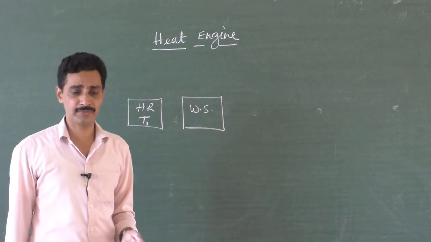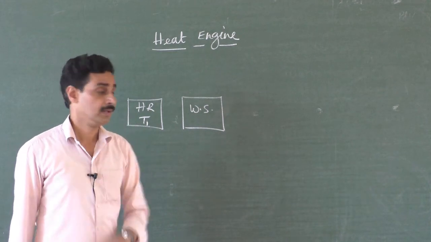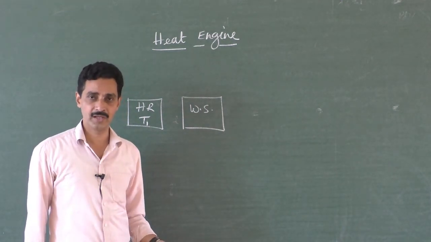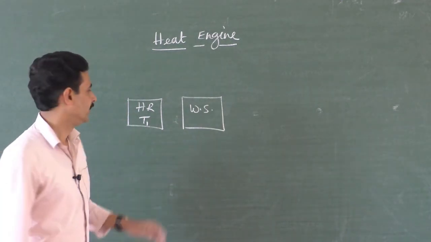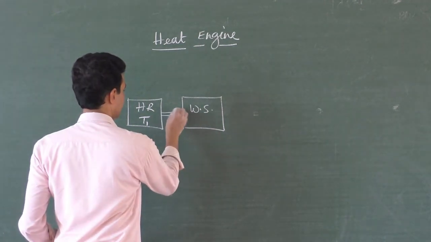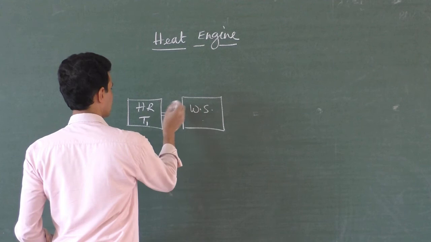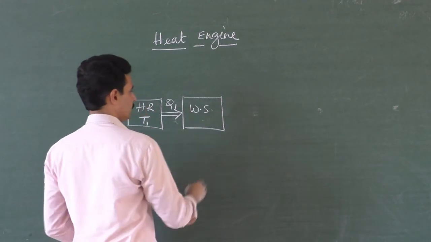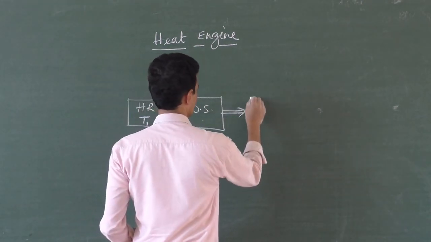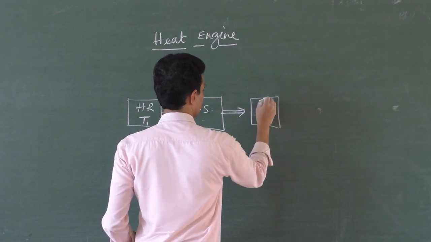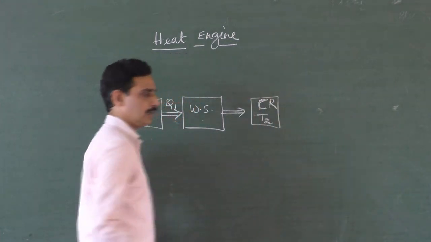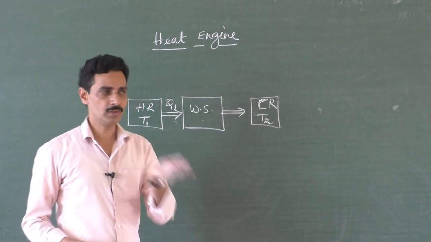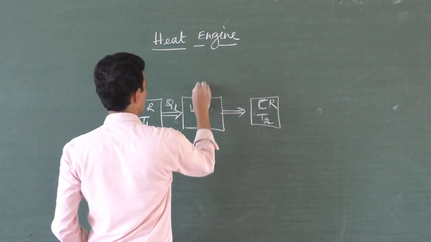So if you remove heat energy from the hot reservoir, its temperature doesn't change. It will be T1 only. Similarly for the cold reservoir, if you supply some amount of heat energy to it, its temperature remains the same. So from the hot reservoir, we supply heat energy, absorbed by the working substance, let it be Q1. Now, the working substance does some work and gives away the remaining heat energy to the cold reservoir. The cold reservoir is always at a lower temperature because it must be in a position to receive the heat energy. You know that heat energy always flows from a hot object to a cold object, from higher temperature to lower temperature. So in between you will have some work done.